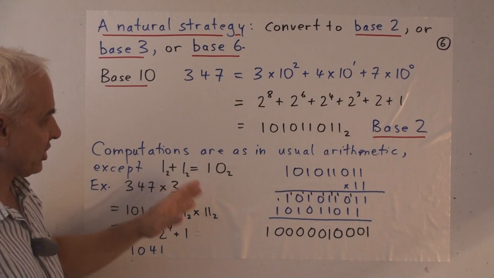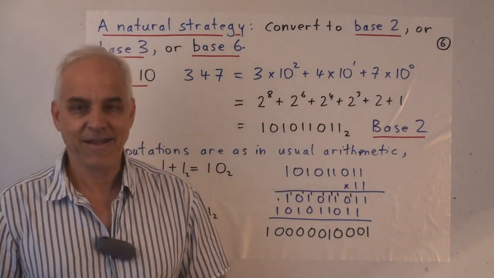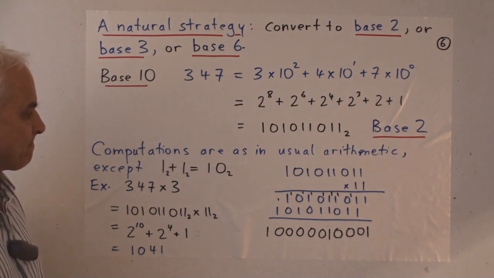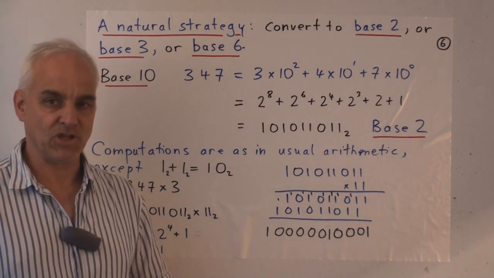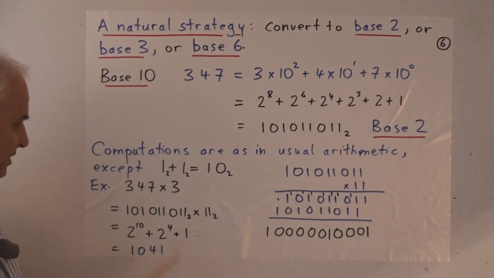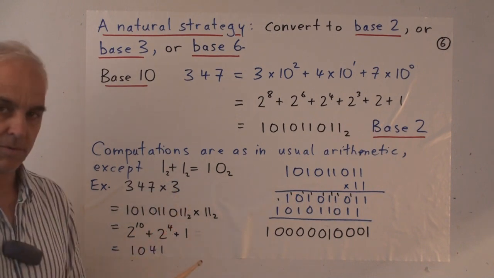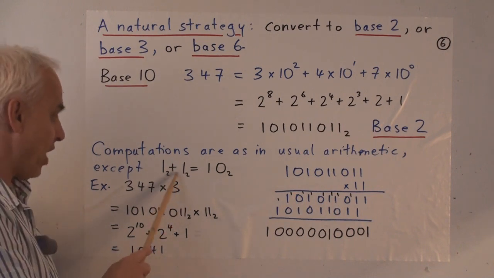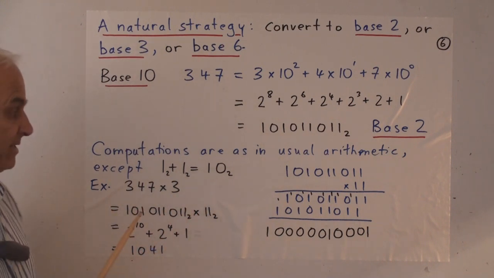All right, so computations in base 2 are just like computations in base 10, except that the addition and multiplication tables in base 2 are much simpler than they are for base 10. In particular, 1 plus 1 is now 1, 0, meaning 1 plus 1 is 2, and this is the representation of 2 in base 2.